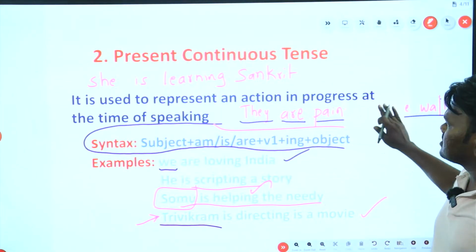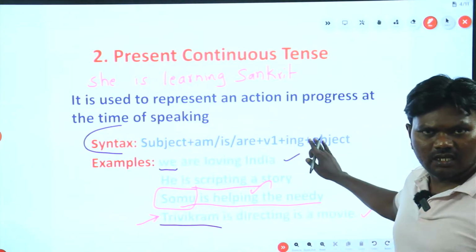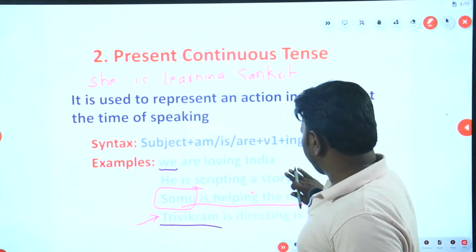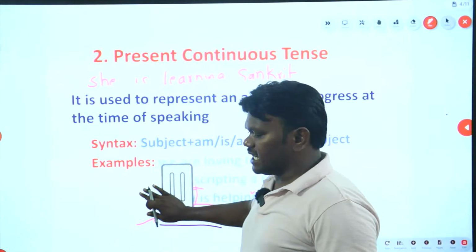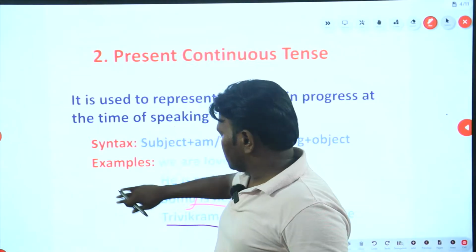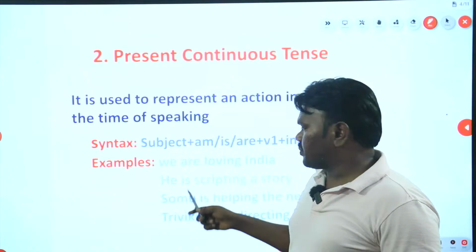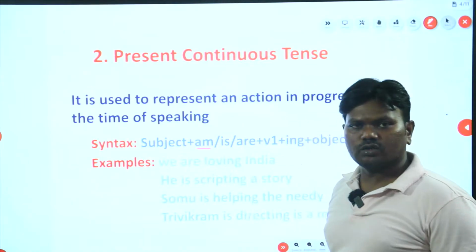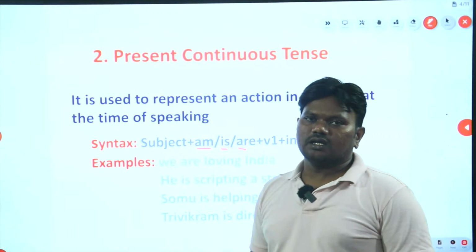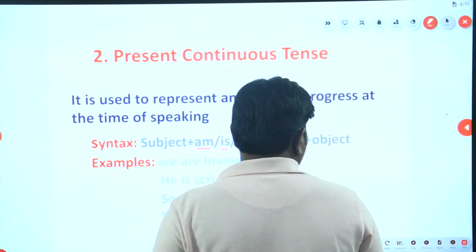Present continuous tense is a tense that is used to represent an action which is in progression at the time of speaking. The time of speaking, whatever is happening is expressed in present continuous. I am teaching, you are listening, they are going. Okay, she is enjoying. So accordingly, which supporting verb is to be placed, you must know, am or is or are, plus V1 plus ing of the particular activity, particular verb that you get. Okay, this is all about present continuous tense.